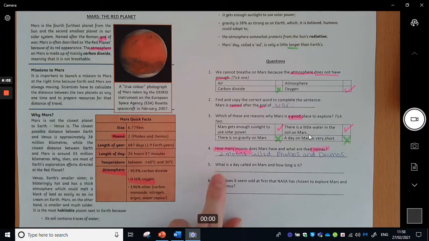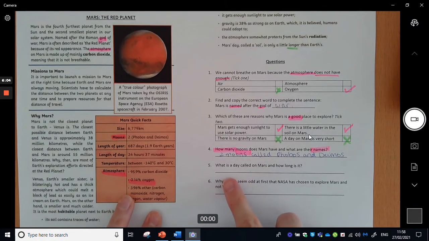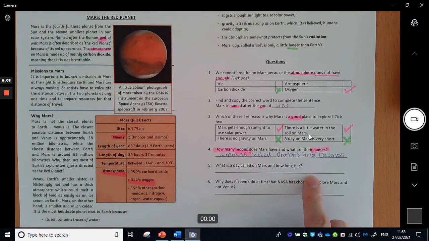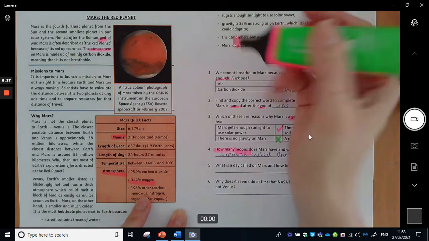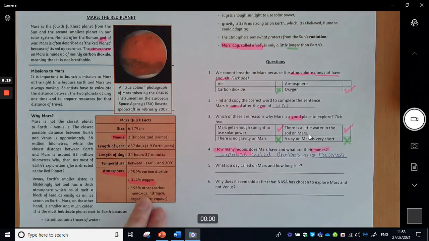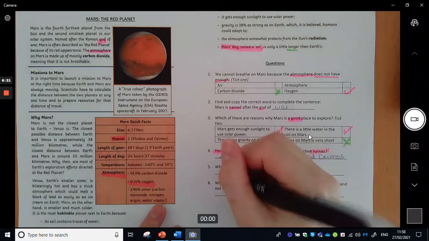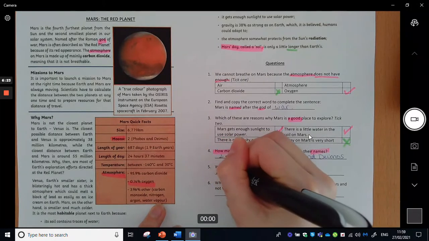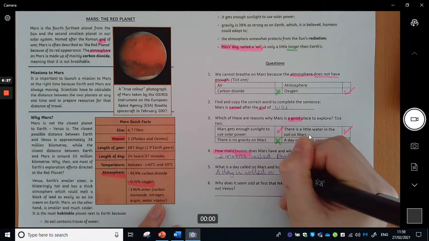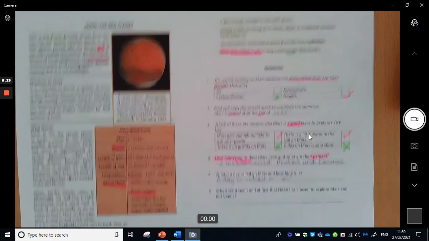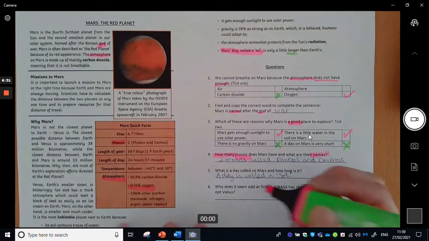Okay, question number 5. What is a day called on Mars, and how long is it? Now, because I've already read the text and we've just answered something similar in a previous question, I can go straight back so I know it's here. Mars's day is called a sol. Now, I haven't answered all of the question there. I've answered what it's called.